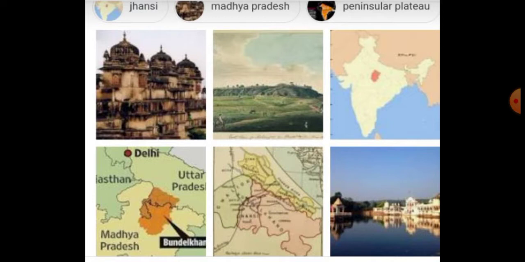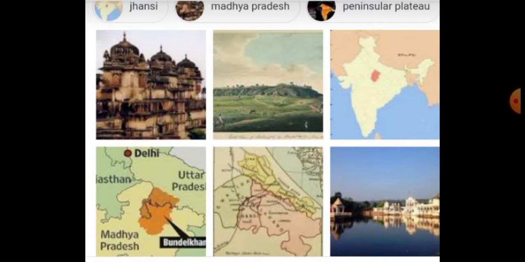It is situated in the northeast direction of Malwa Plateau, which is located in west central India.